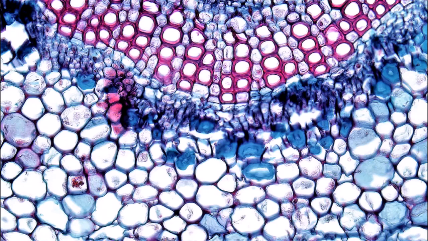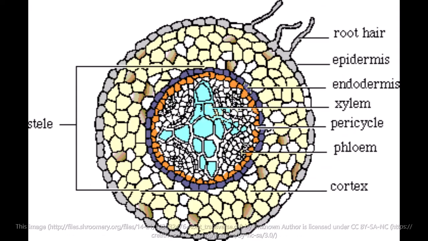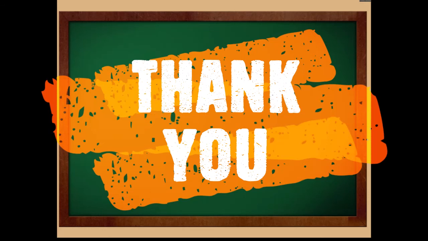So these are again the classification. See in this picture you can see the xylem and phloem. These are the conducting tissues. Xylem and phloem conduct water and nutritive material from roots to all parts of the plant. If such conducting tissue is present in the plant, they are known as vascular plants, and if such conducting tissue is not present in the plants, they are known as non-vascular plants. Generally all higher level plants possess it.